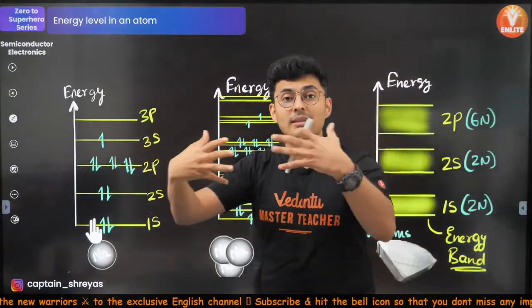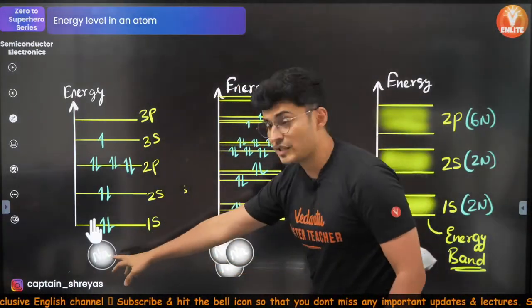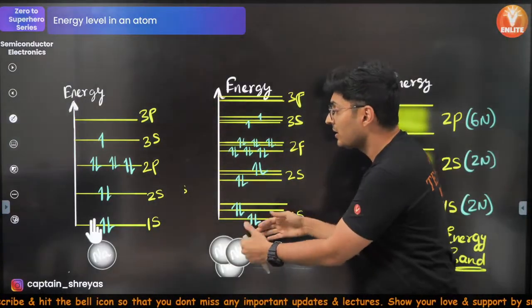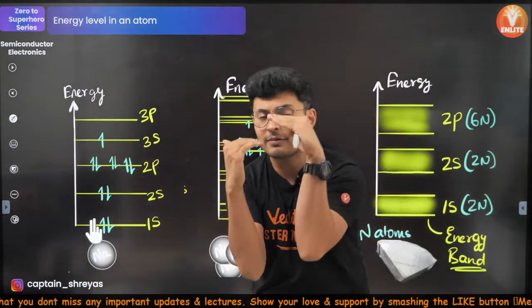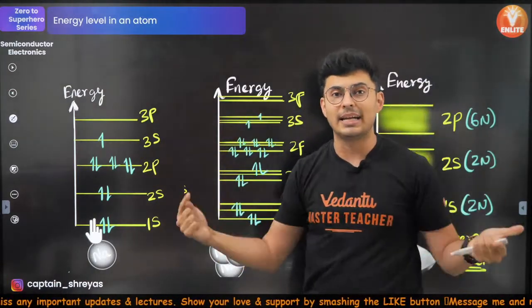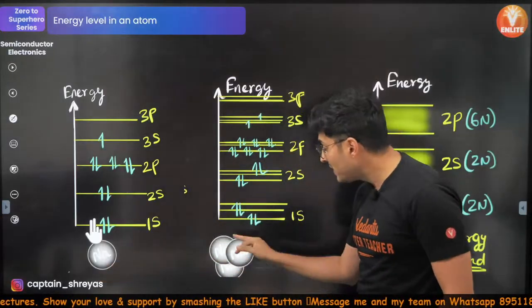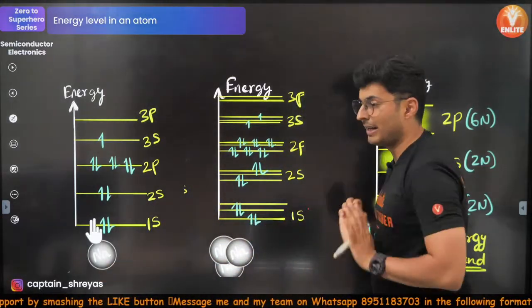When 2 or 3 atoms interact with each other, like this is a sodium atom, these are 2, 3 more sodium atoms, when they interact with each other, these energy levels interfere and you get multiple lines. Like 1s of 3 sodium atoms interact with each other and you will get 3 lines of 1s.